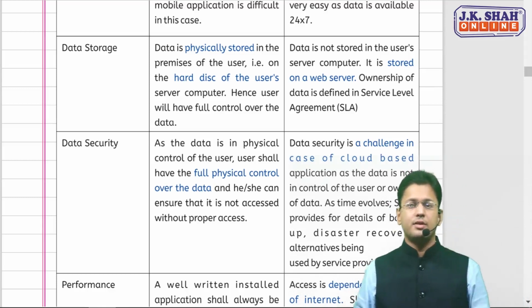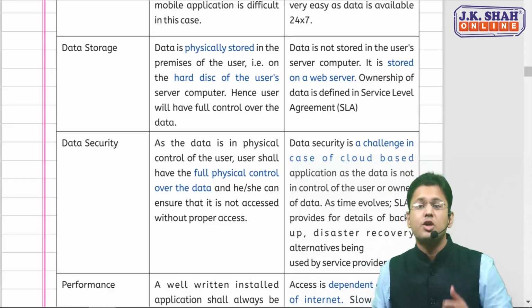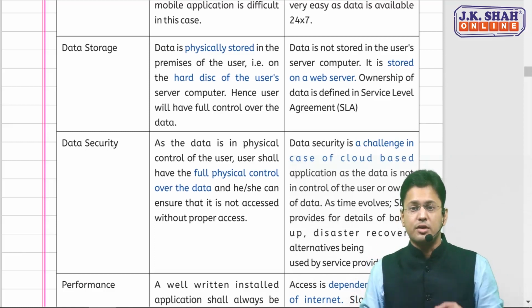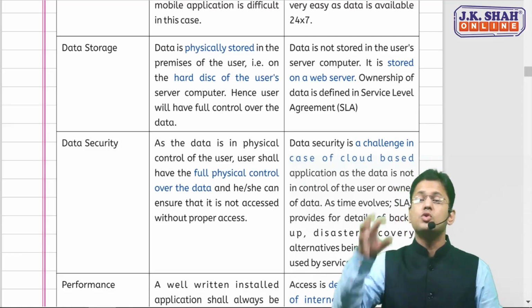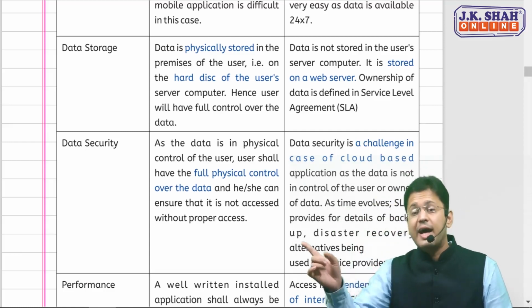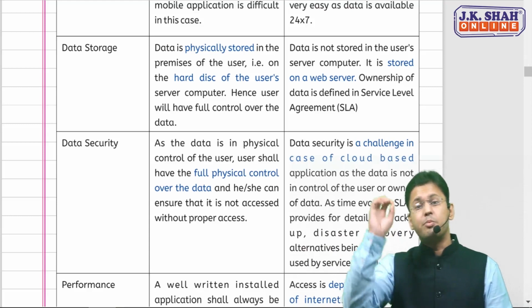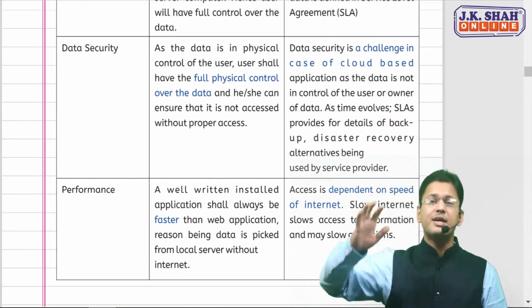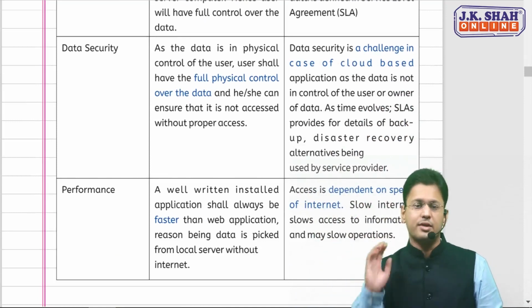The next one is again based on the above point: data security. In the installed application, the entire data is on our own computer, so users have full physical control over the data. Whereas data security is a big challenge in cloud computing because the data is kept with the service provider.